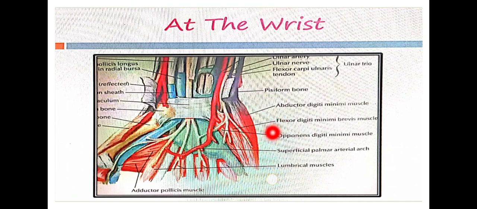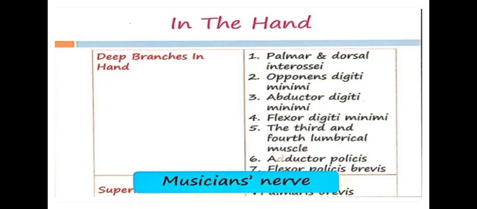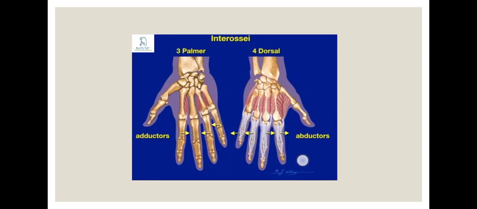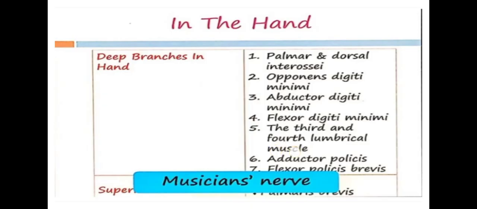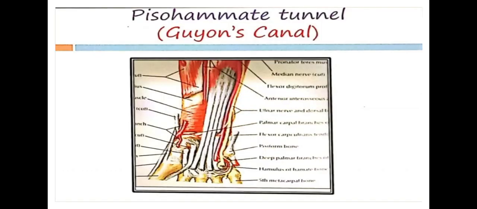These are the lumbricals. Can you see these are all the lumbricals? 1, 2, 3, 4. We have 4 lumbricals. Likewise, one more important group, the interossei. We have 7 interossei. If I show you here, palmar interossei 1, 2, 3, and dorsal on the posterior aspect 1, 2, 3, 4. These all are supplied by the deep branch of ulnar nerve.